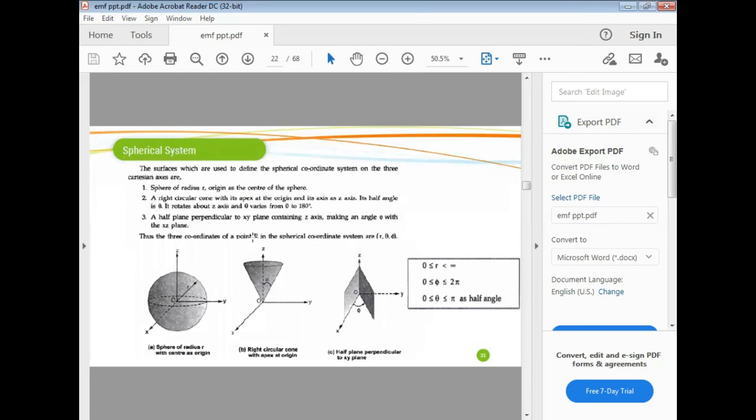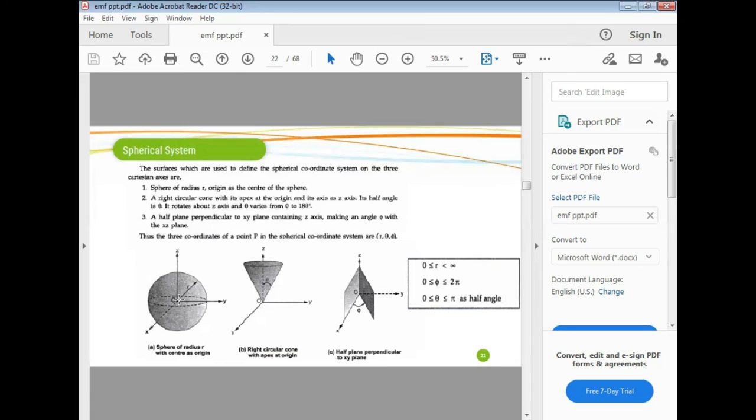Then the spherical coordinate system. The spherical coordinate system is very close to the cylindrical coordinate system. Here also we are using three surfaces. One is a sphere with radius r, another is a reverse circular cone with half angle theta. Also, the apex of the cone is fixed at the origin. Apex means this point is called the apex. Then we are using another one, a plane making a constant angle phi.